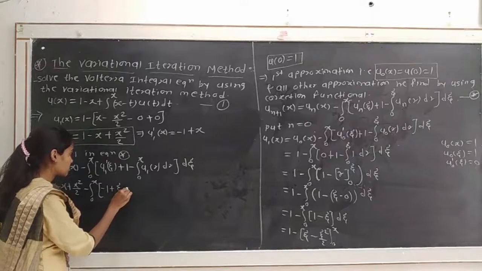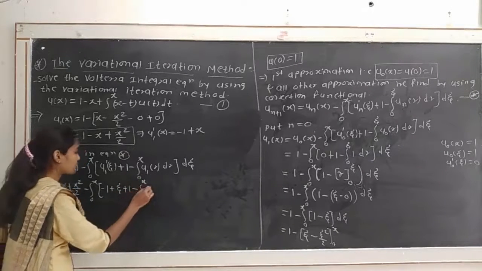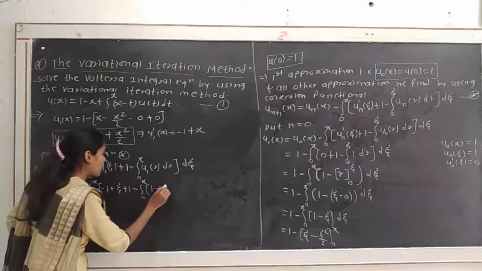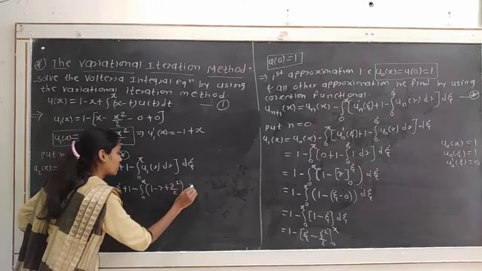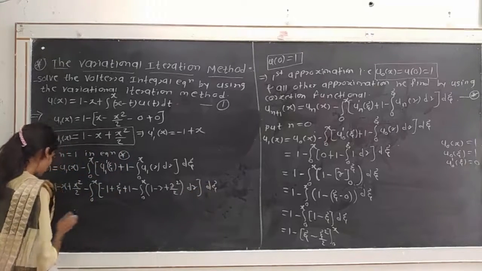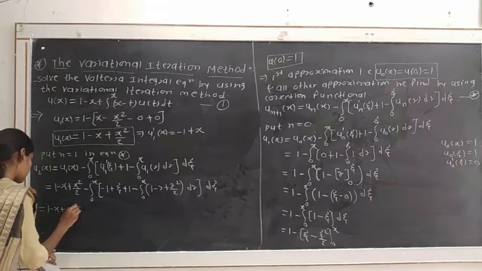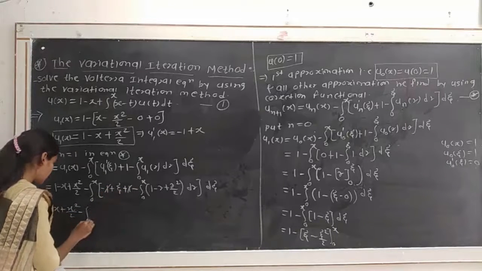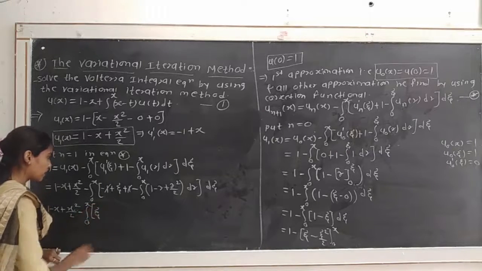Okay, this plus 1 minus integration from 0 to x u1 of r, that is, in terms of r we have to write u1 of x as 1 minus r plus r square divided by 2, into dr, bracket complete, into d xi. Okay, so we have to solve this integral. So 1 minus x plus x square divided by 2 minus, here minus 1 plus 1 gets cancelled, integration from 0 to x, remaining only xi, right, in bracket square.